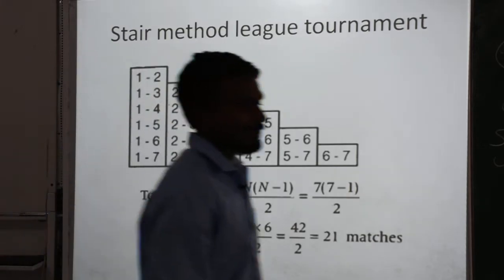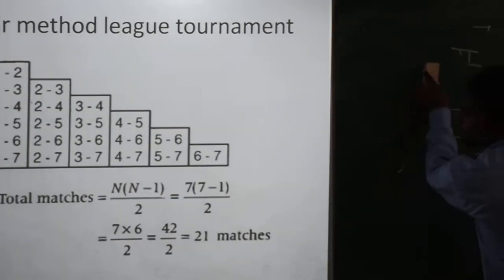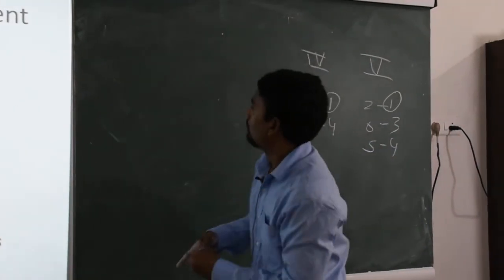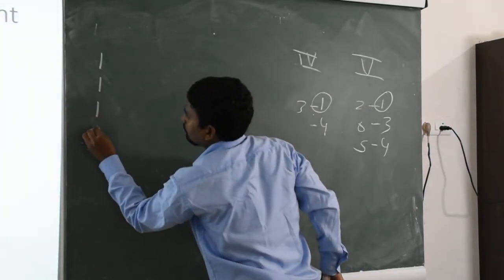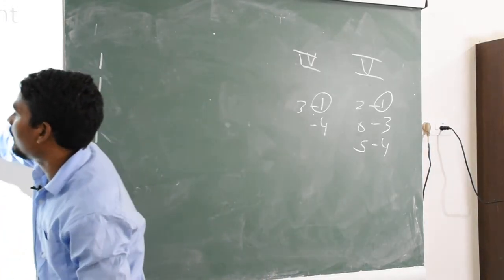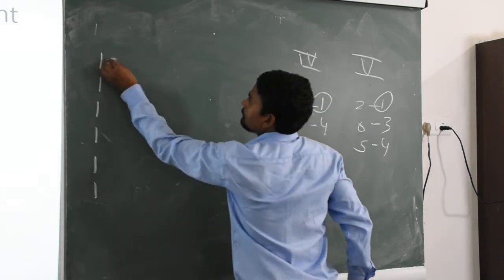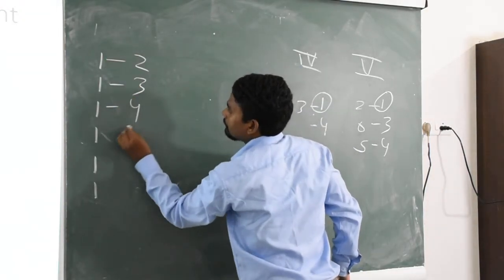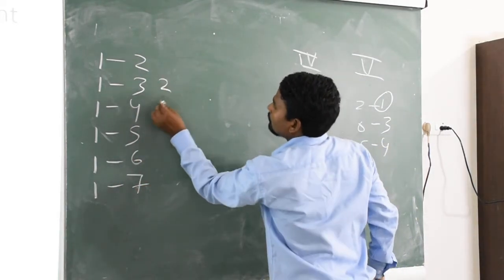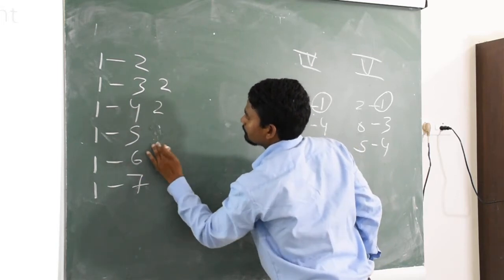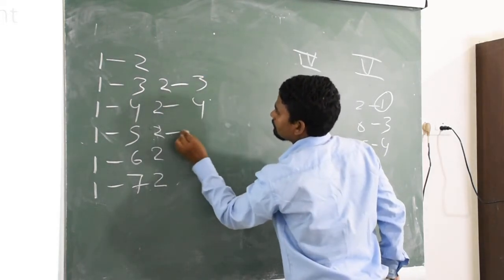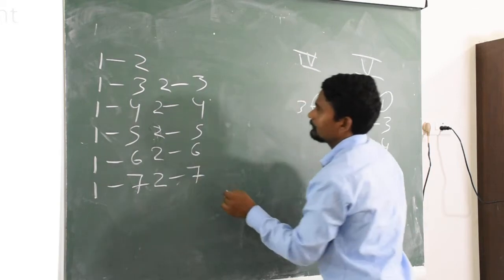So again I am giving you an example of how we can make the fixtures of 7 teams in the staircase method. So here we will go. You can see the stair method looks like step 1, 2, 3, step by step. So next is 2. This is round 2.